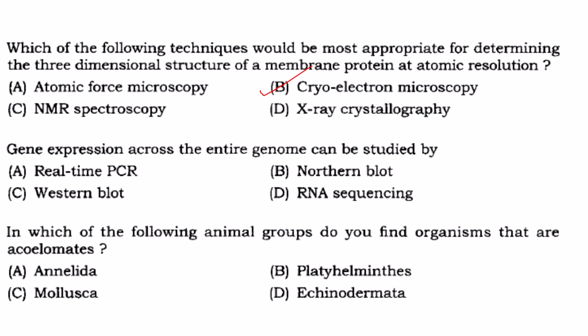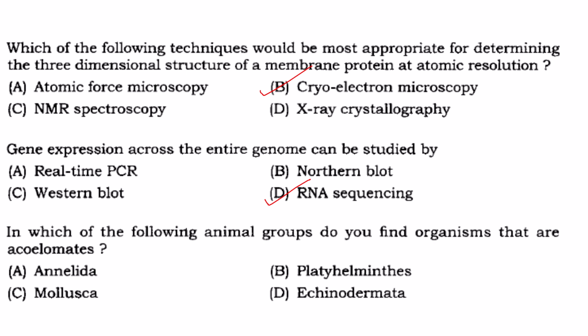Then gene expression across the entire genome can be studied by RNA sequencing, because here all the RNA transcripts can be analyzed. Whereas in real-time PCR, only one or a few genes can be analyzed, not the entire genome. Northern blot is also the same way. Western blot is for proteins. Again, genes which express only one or two proteins can be analyzed, not across the entire genome.